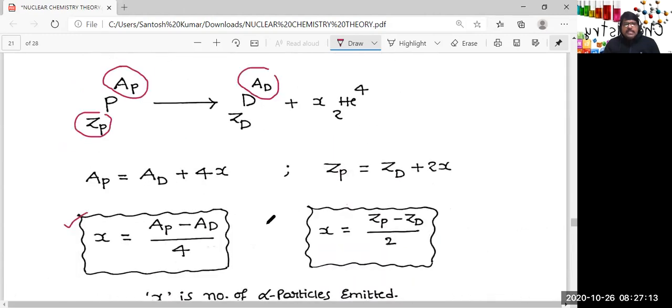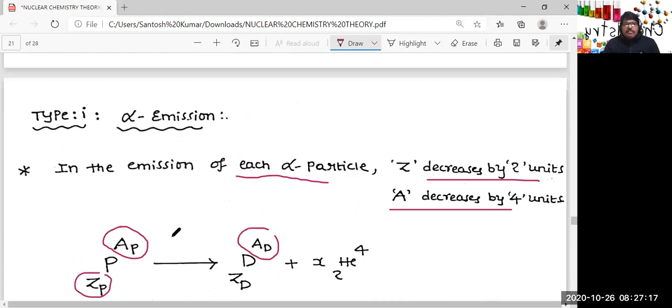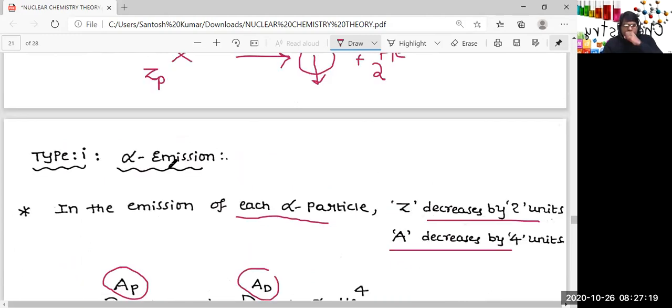So what is the meaning of isodiaphers? Isodiaphers means the species which have the same isotopic number. This is only for the sake of explanation, because I'm not saying that calcium-40 undergoes alpha emission. Please listen carefully. Only for the sake of explanation I'm taking it.